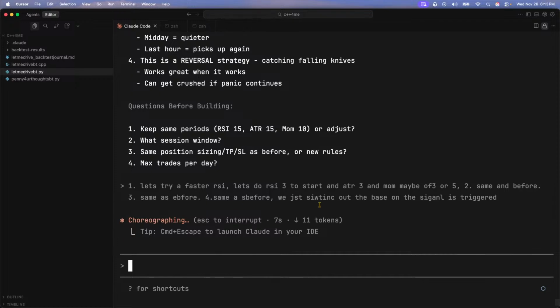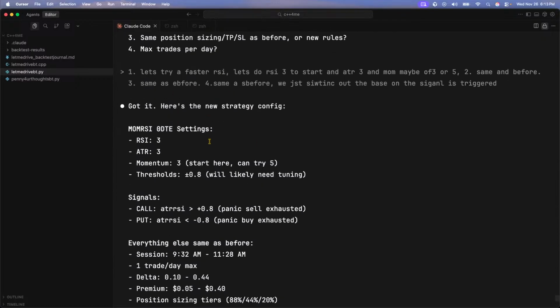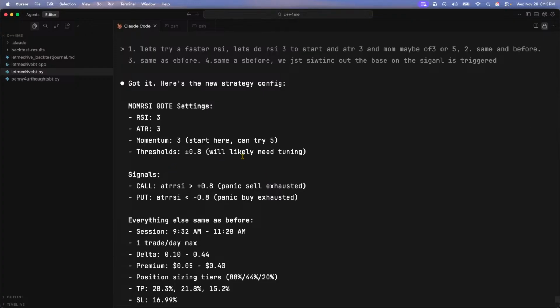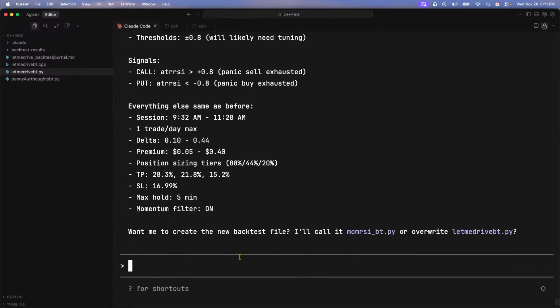All right, perfect. All right, so here's the new strategy. Mom RSI 3 3 3. Start with 3, then we could try 5. Threshold. We'll likely need tuning. I'm gonna drop that. Call, put, panic. Okay.